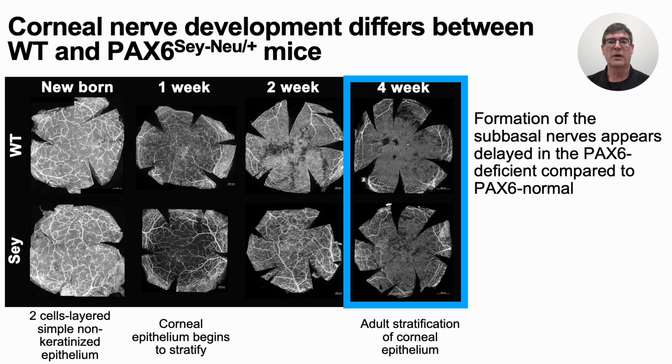By 4 weeks of development, when the adult stratification of the corneal epithelium is present in wild-type mice, PAX6 mutant mice exhibit a more similar pattern of innervation compared to those of the wild-type mice. This suggests that maturation of the corneal nerves is delayed in PAX6 mutant mice compared to their wild-type siblings.